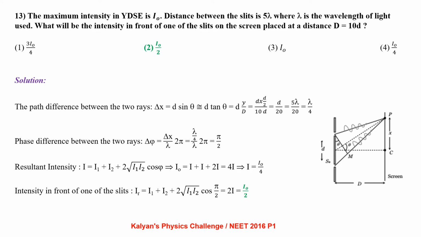Coming to the resultant intensity, I equal to I1 plus I2 plus 2 root I1 I2 cos phi. Since both the slits are of same width, the intensity of light coming from both the slits is same. So the resultant intensity comes out to be I0 by 4. Now intensity in front of one of the slits is I1 plus I2 plus 2 root I1 I2 cos pi by 2. Since cos pi by 2 is 0, the resultant intensity is 2I, which can be written as I0 by 2 from the above equation.